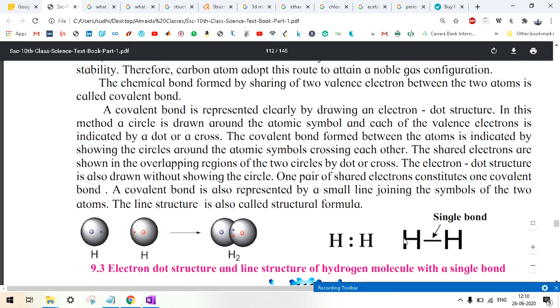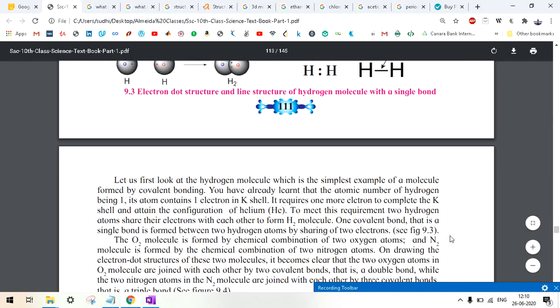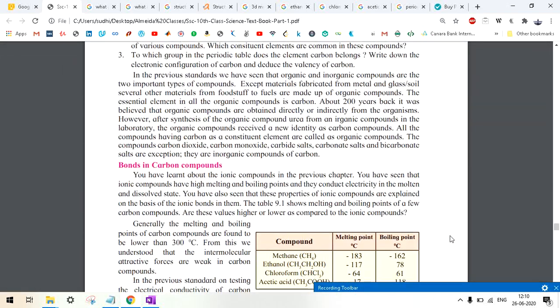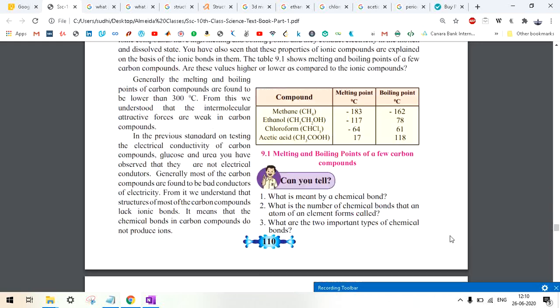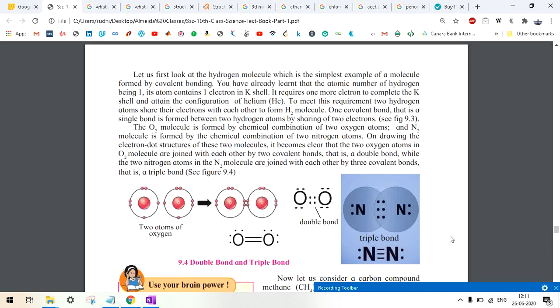Now I hope there are no doubts on this page. Since this is the beginning, if you do not understand anything, please highlight it or ask me in the classroom. Okay, now let's go to the next page and try to understand what it is saying.